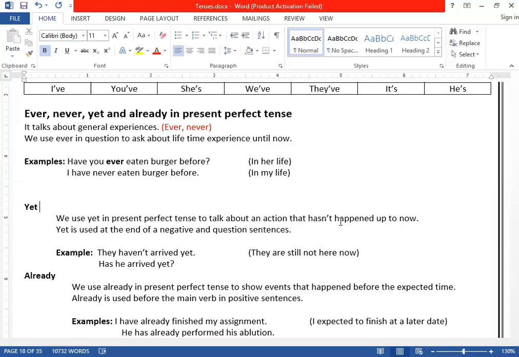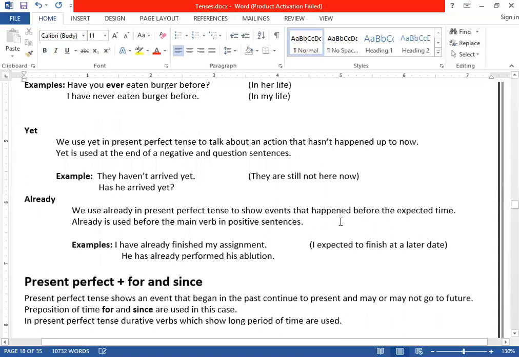Clear? Already we use at a time when something happens before expected time. When something happens before expected time. Like for example, I ask you, are you done with the writing? You say, yes, sir, we have already done. I was expecting that you might not write it down. And you say that, yes, sir, we have already done it. We've completed. You've already completed. Clear? For example, I call you, what about the guest? They have already arrived, or he has already arrived. I was expecting that he will come after an hour, clear, but he has already arrived. So we use in that case what?